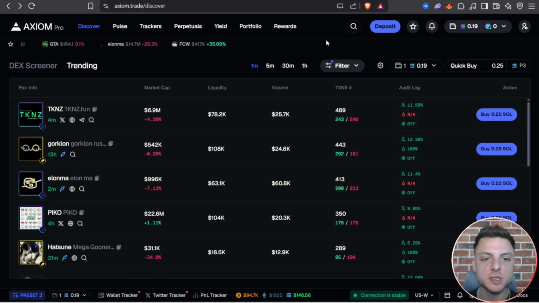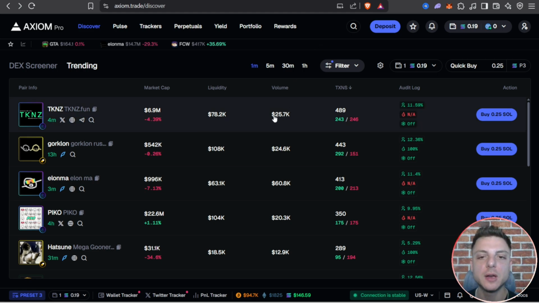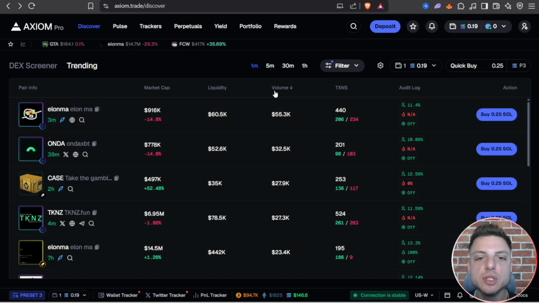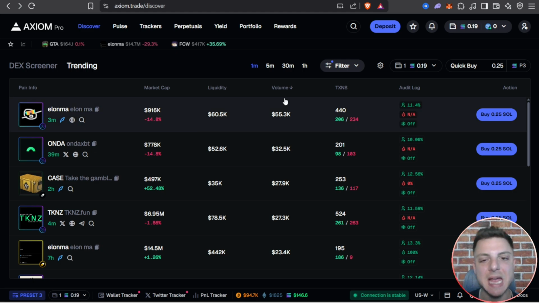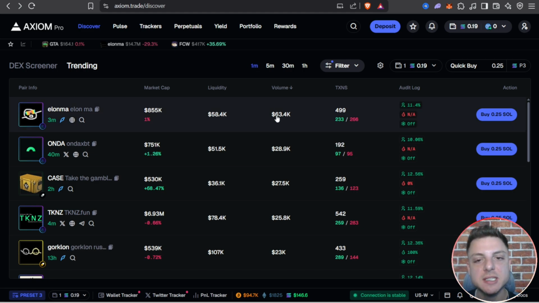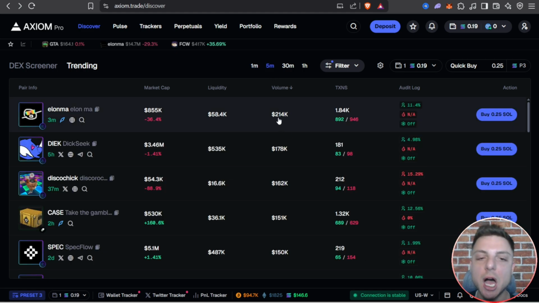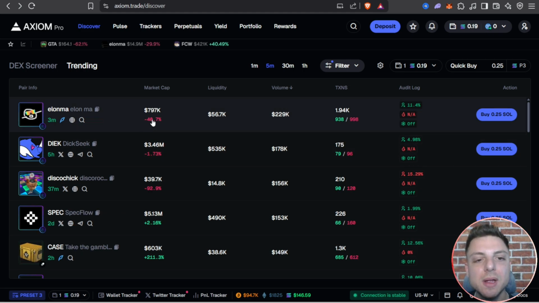So here with these filters, we're able to find the most trending coins within the last minute or even 5 minutes. We're able to find ones with a high amount of volume and also a high amount of liquidity. We could also sort by volume, so that might be a great indicator to see which coins have the most amount of buying volume right now. So in the last 1 minute, this coin has $63,000 in volume. We could change over to 5 minutes and then see that this coin has $200,000 in volume. Some of these coins are going to be rugged, so we do need to be careful.